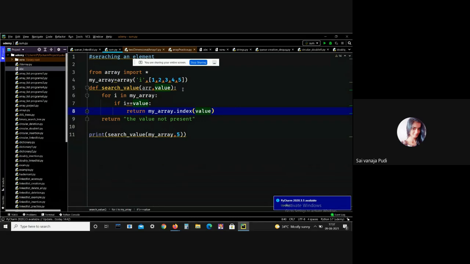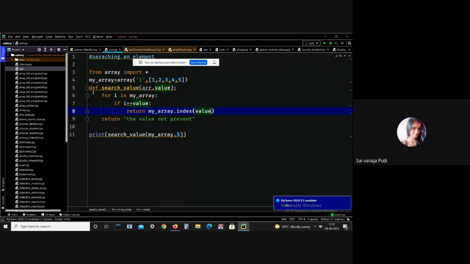Not only 5, you can search any element. After the completion of this session, please do practice on the array, so you can understand what all the operations involved in the array are. Okay, this is all about searching an element.